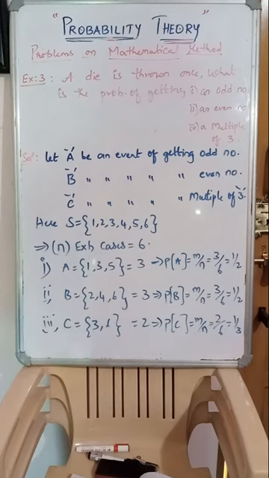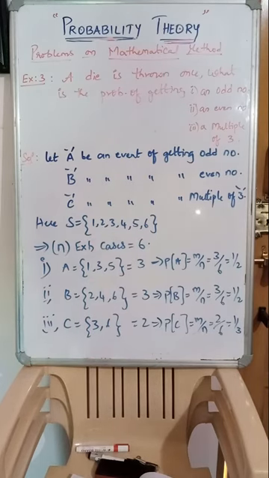Now we need to find the favorable cases from the random experiment, that is, throwing a die. Possible outcomes are 1 to 6. Now question number 1, an odd number. In a die, the odd numbers are 1, 3, 5. Therefore the favorable number of cases is 3. Then the probability of getting an odd number will be favorable 3 by exhaustive 6. So 3 by 6, that is 1 by 2.